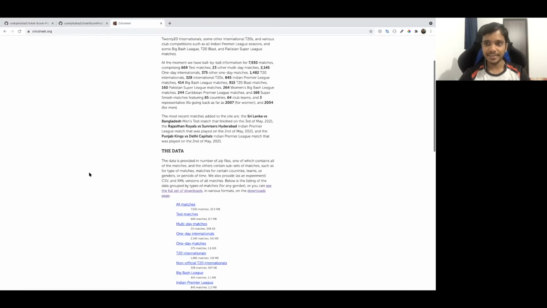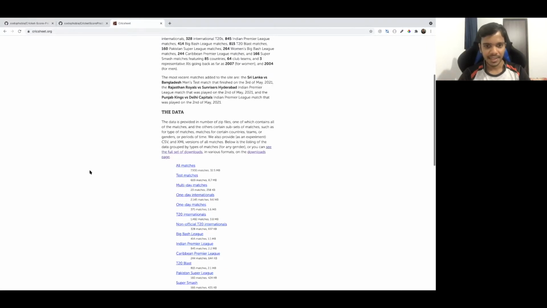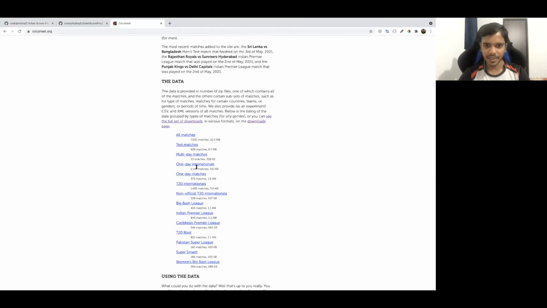They have very well organized data for a lot of matches, from as long ago as 10, 15 years before. They have data for test matches, ODI matches, IPL, Big Bash, Caribbean Premier League, T20 Blast, Pakistan Super League, Super Smash, Women's Big Bash League.